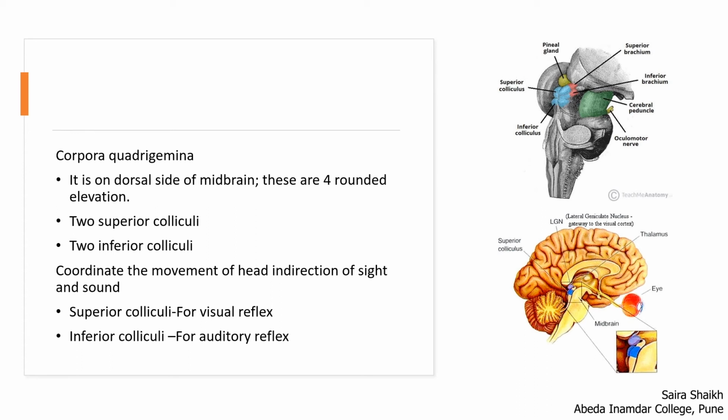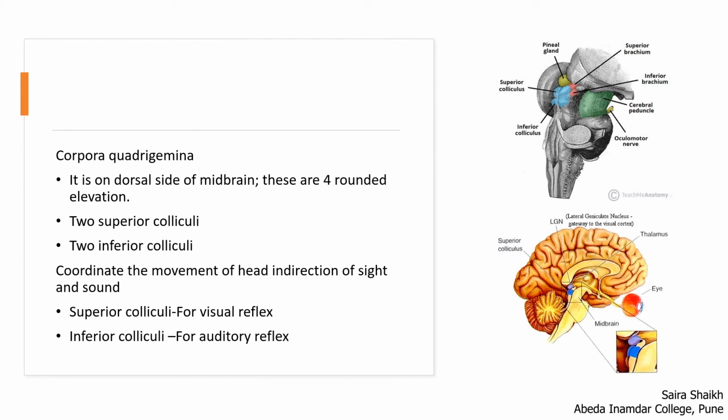In the corpora quadrigemina, two superior bodies are present, called superior colliculi. Just below these two bodies, inferior colliculi are present. Like this, the four bodies together form the complex. The superior colliculi are mainly for the visual reflex, and the inferior colliculi for the auditory reflex. Superior colliculi coordinate the movement of the head in the direction of the sight.